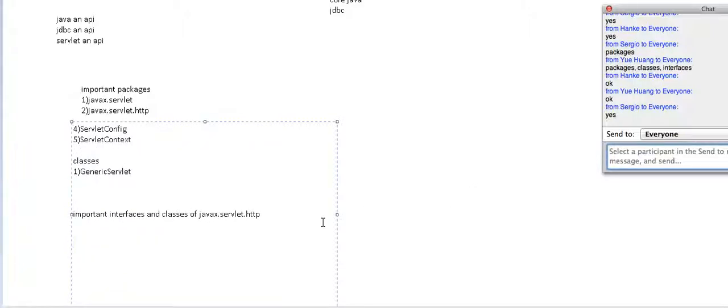Next, the important interfaces and classes in javax.servlet.http.